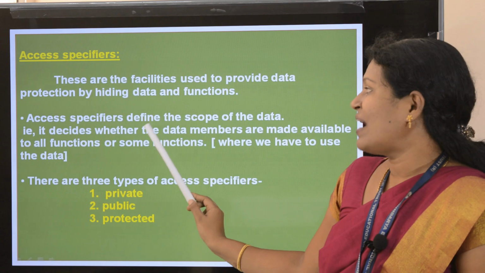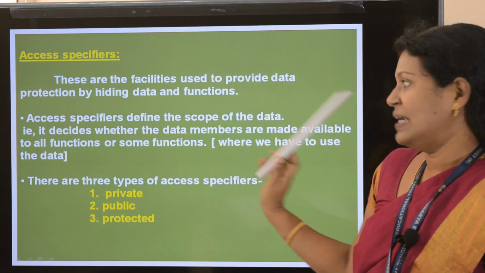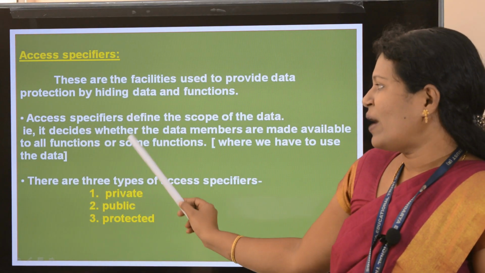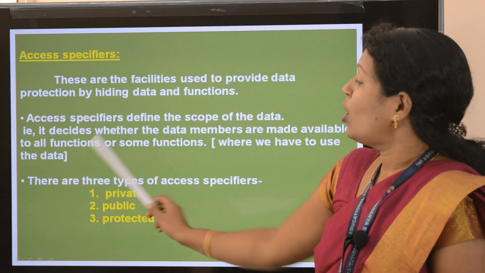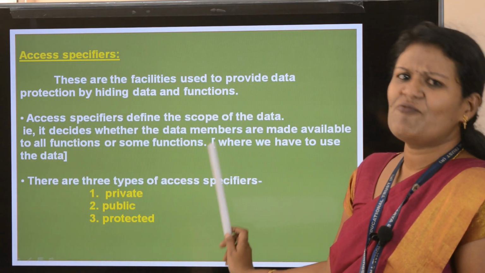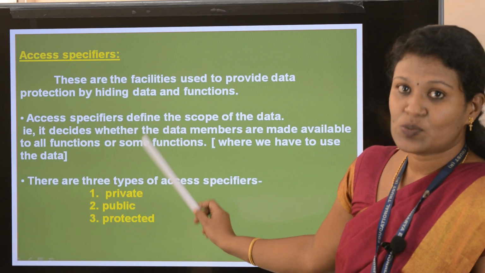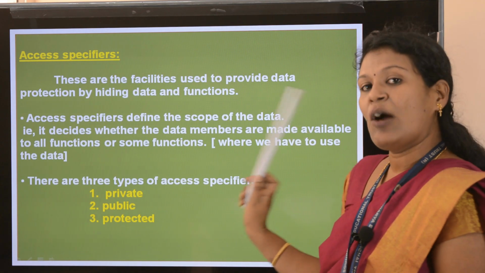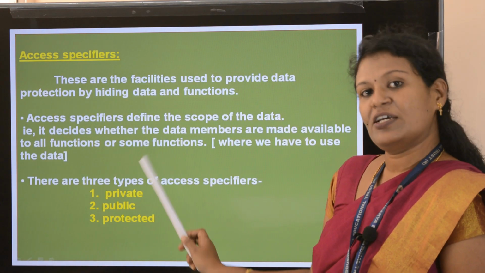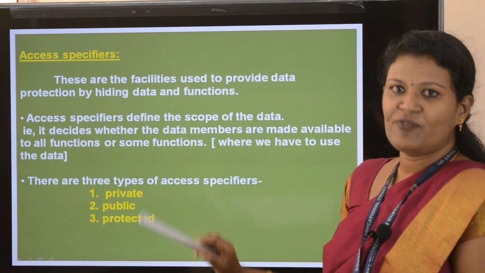So it defines the scope of the data. It decides whether the data members are made available to all the functions or to some of the functions.